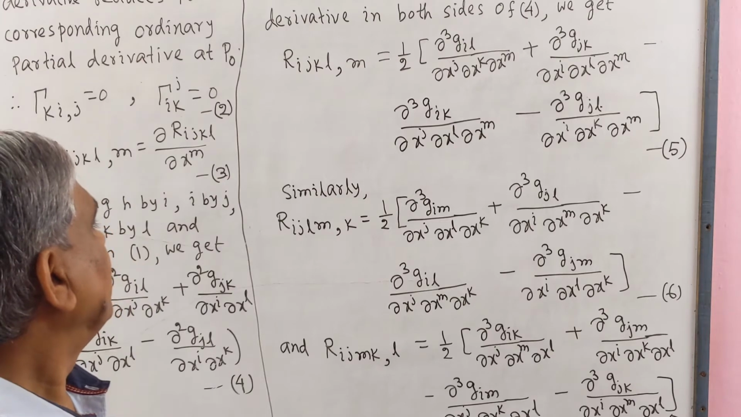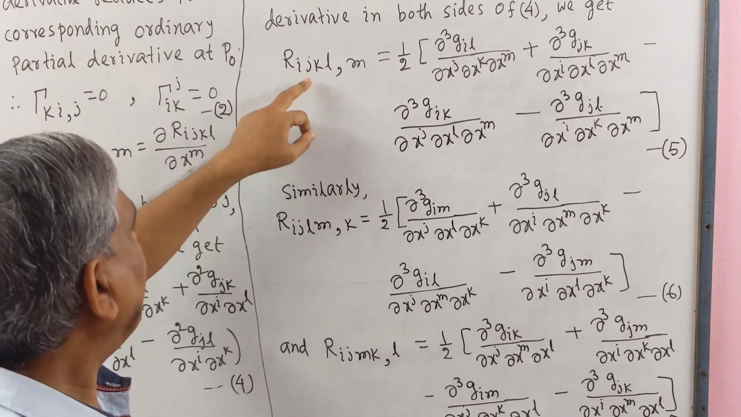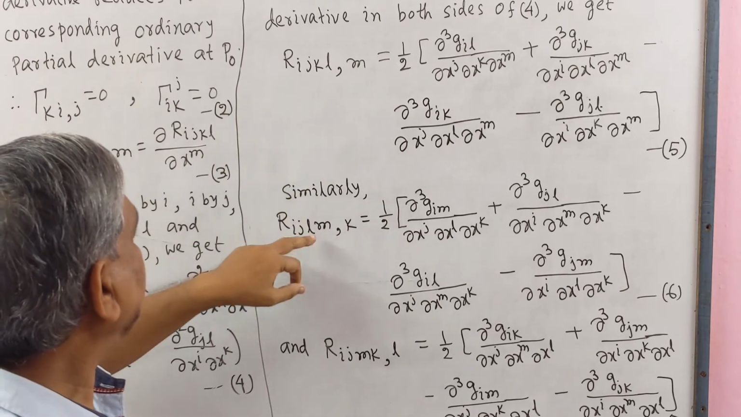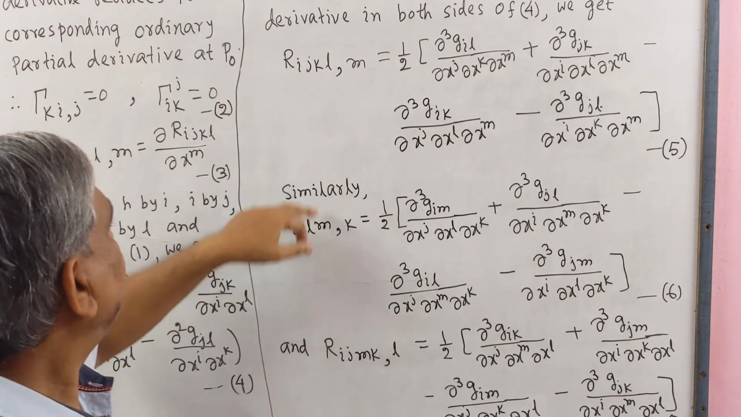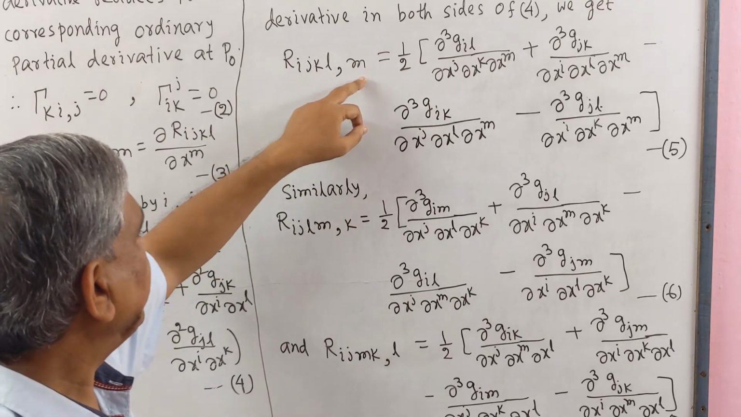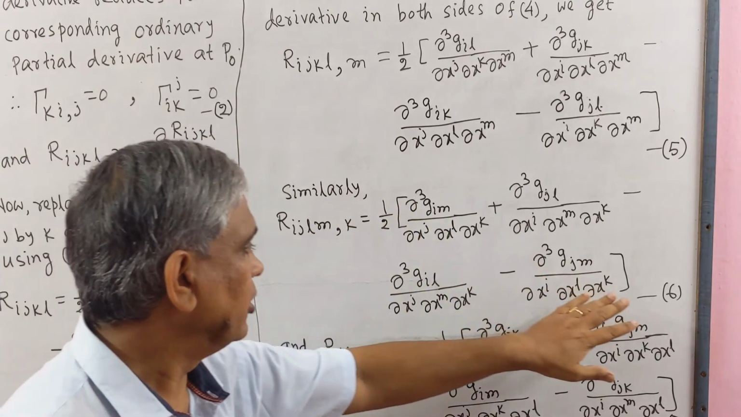Similarly, we may get Rij in place of k, we write here l, in place of l we write m, in place of m we write k, and we get equation 6.